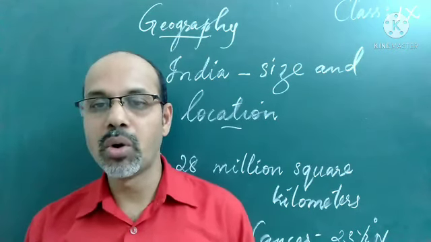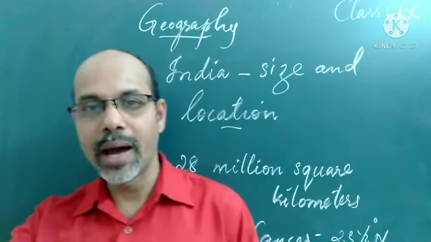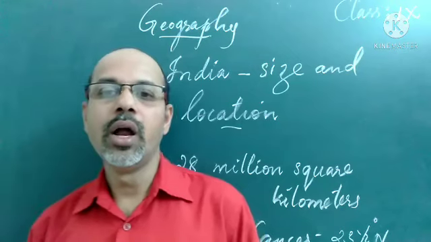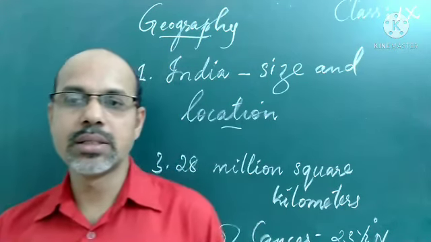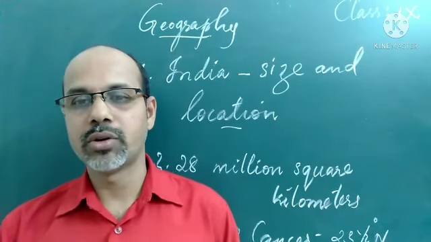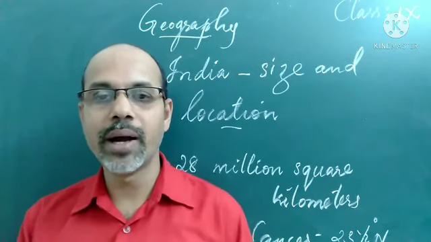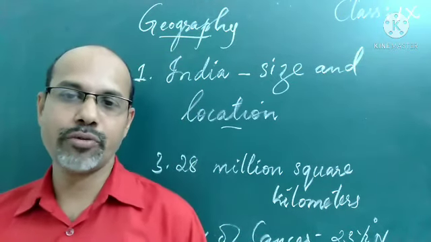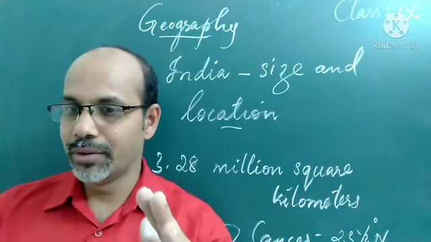India is also bounded by the young fold mountains in the northwest, north and northeast, the extreme northern parts. These are the Himalaya mountains we can find in the northern part of India. In the south we have the Indian Ocean, which has two arms, two seas, the Arabian Sea and the Bay of Bengal. The latitudinal and longitudinal extent we have already studied.